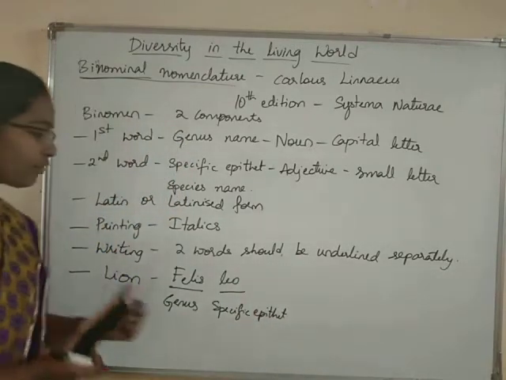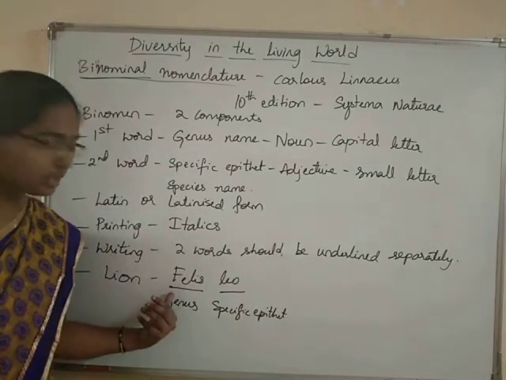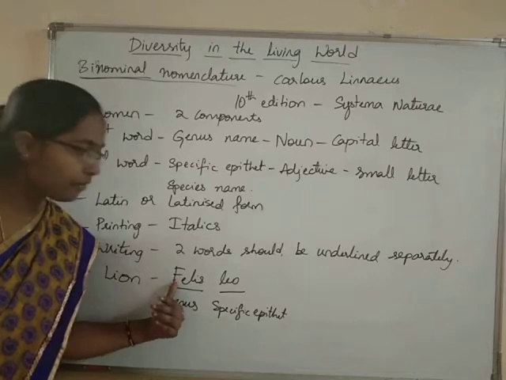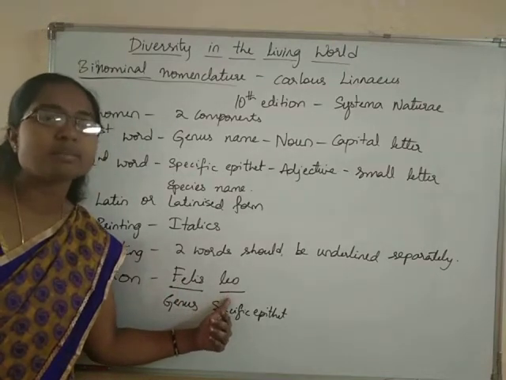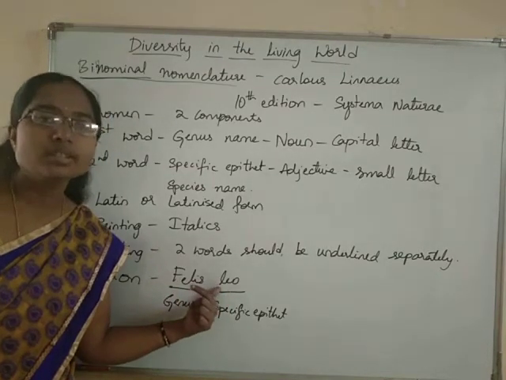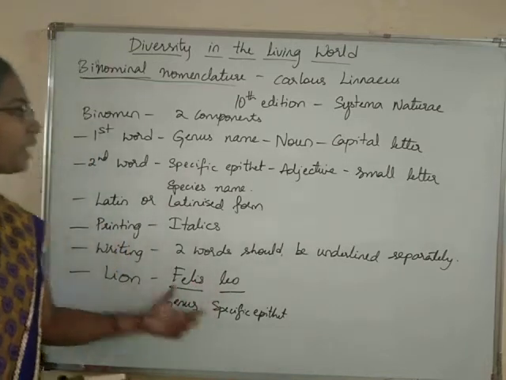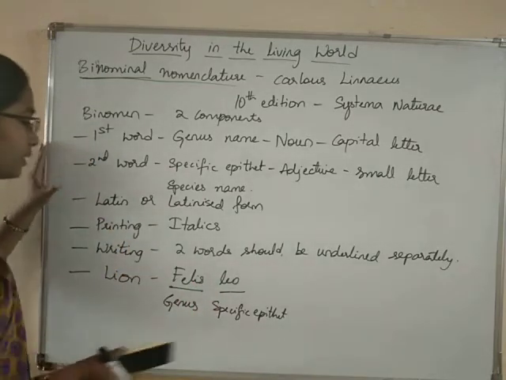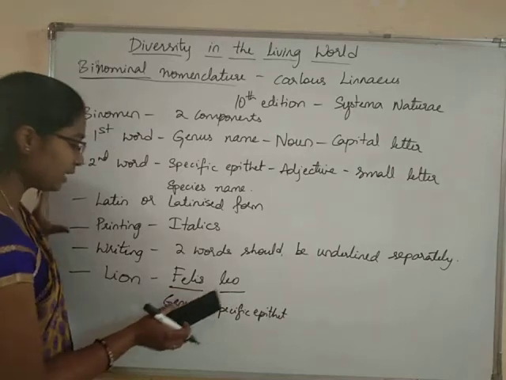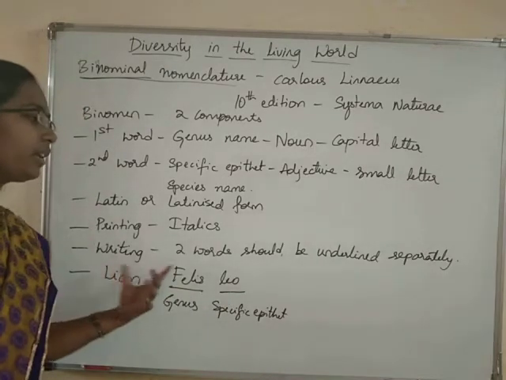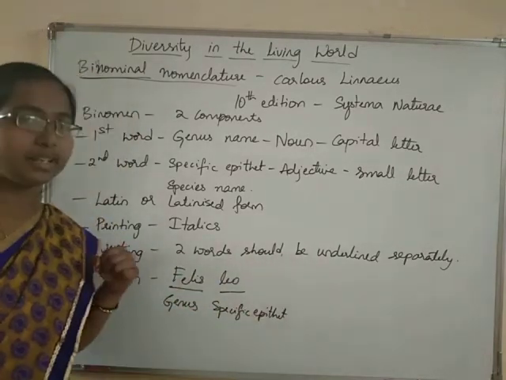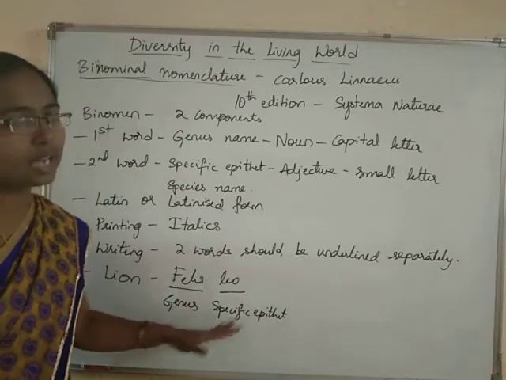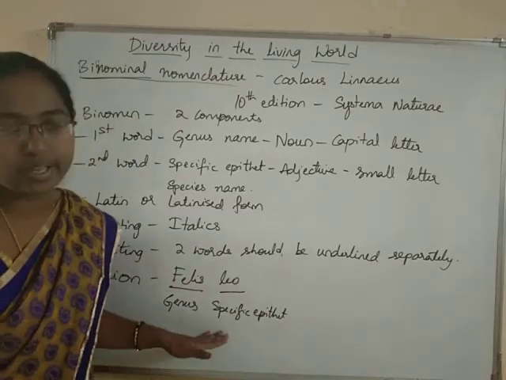The genus Felis starts with a capital F, and the specific epithet leo starts with a small l. So here we have followed the first rule. These are Latin or Latinized words printed in italics. When writing, we underline them separately. Here we have studied all those concepts according to the example.